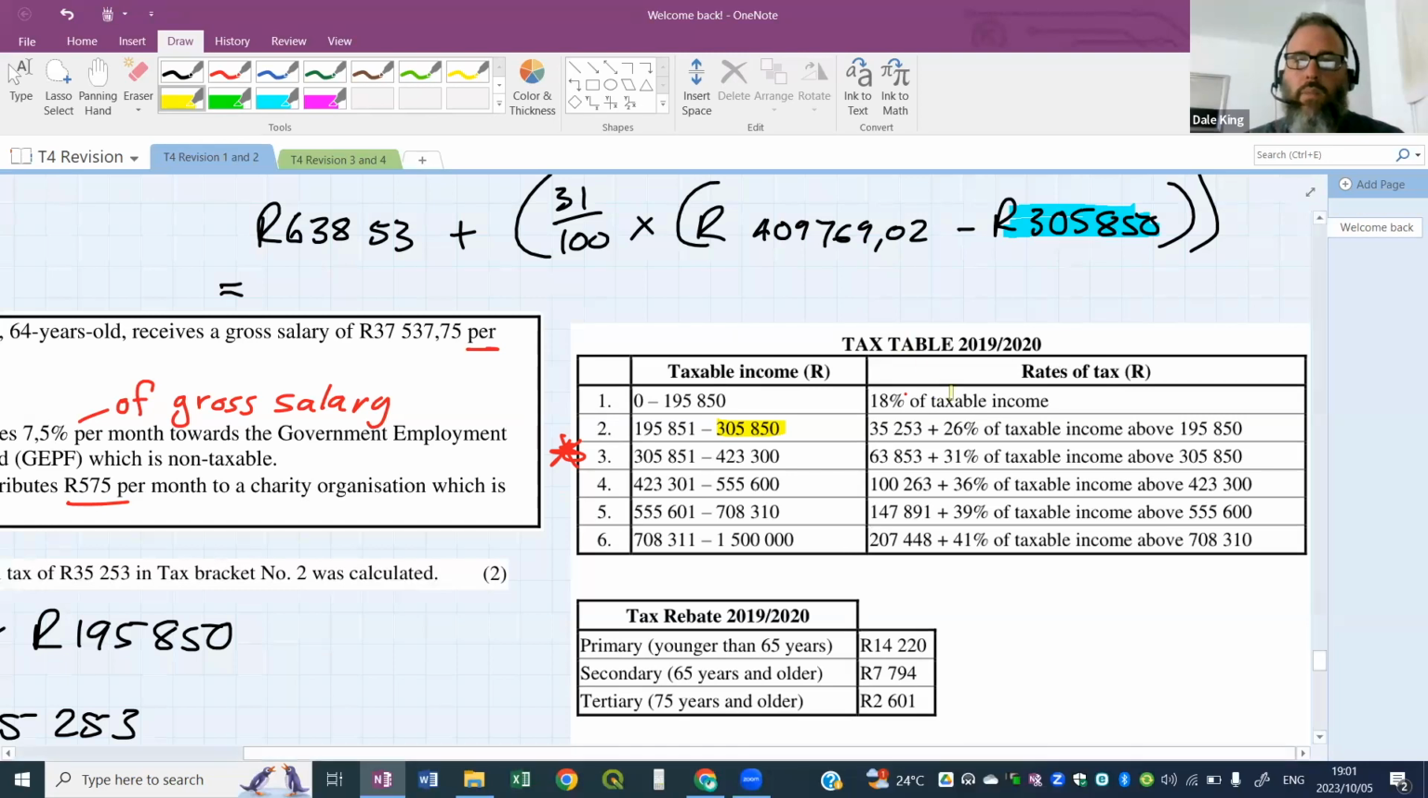Yeah, so in bracket 3, this value at the end here, I'll do it in a different color. All that is saying is how much are you above bracket 2's maximum? That's what this says, the income above 305,850. How much are you above bracket 2's maximum value? However much you are over that value, that extra money must be charged at 31%. Oh, okay, so thank you very much, sir. All right, no problem.